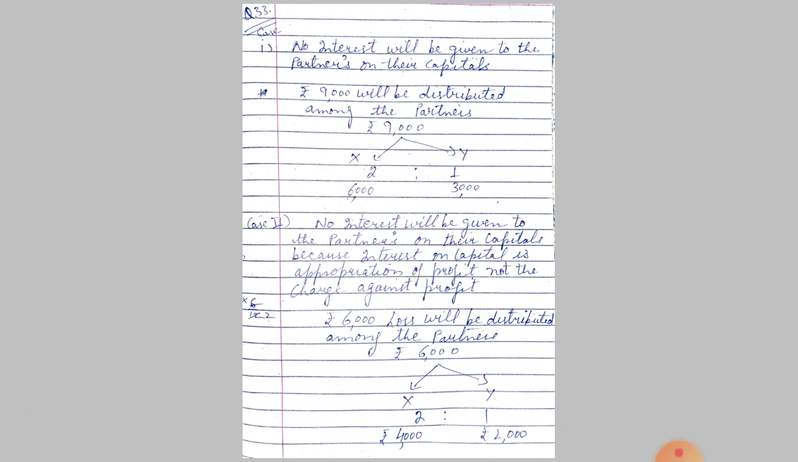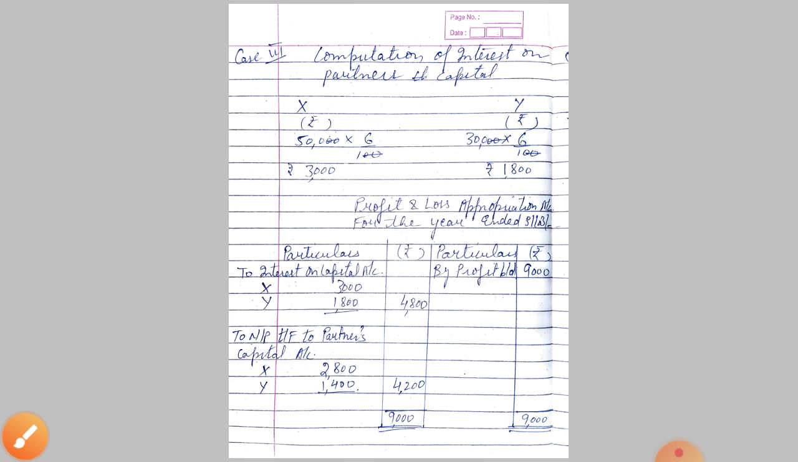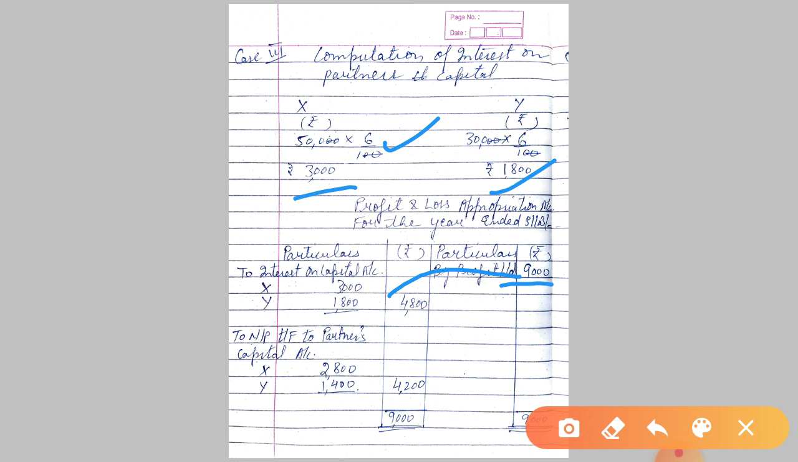Now we will move on to the third part. What is the third part? Interest is to be paid. So now we can pay the interest. 50,000 is the capital and the rate of interest is 6%. So 3,000, and in a similar way Y's capital was 30,000, interest is 6%. So 1,800. How will this be distributed? This is a 9,000 profit. Out of that we will pay the interest, and the remaining amount, 9,000 minus 4,800, will be distributed among the partners in their profit sharing ratio.